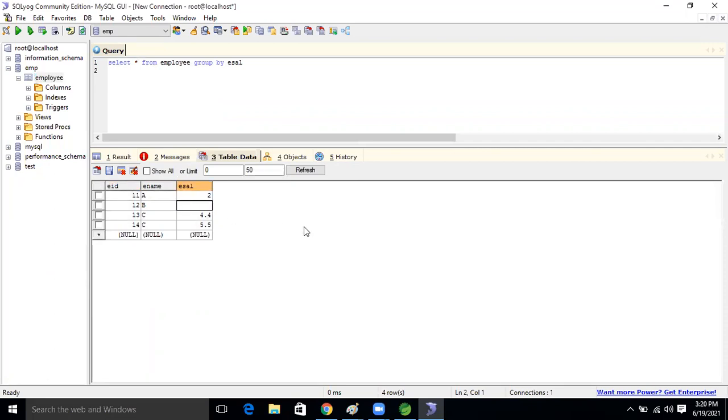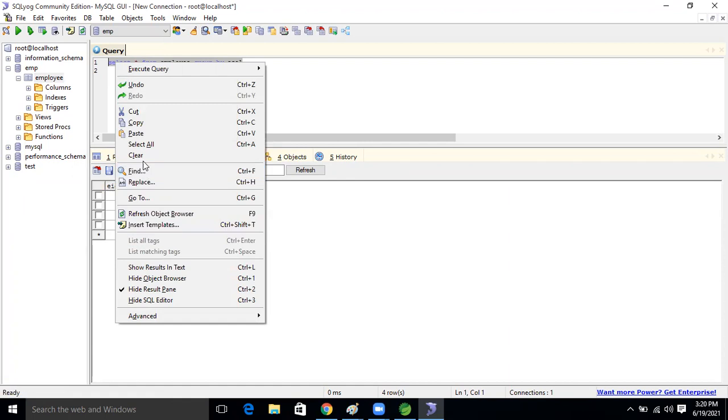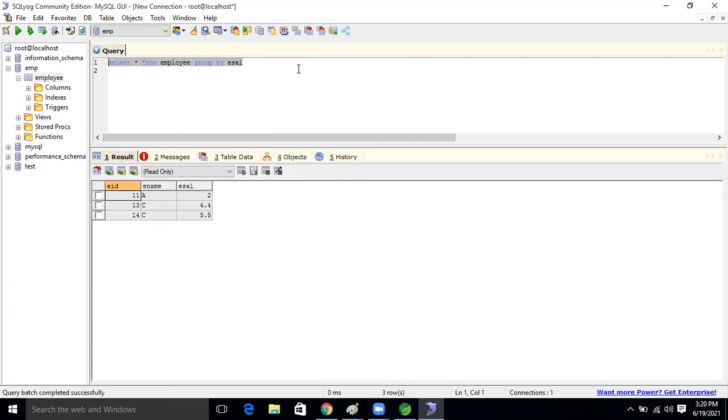Make it 2, then it becomes one group. Commit. Now run the query. You will get 3 records. Why? Because group by ESAL, it is grouping by salary. So you have 2 records for ESAL 2.